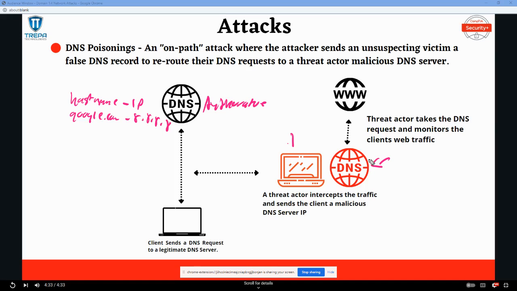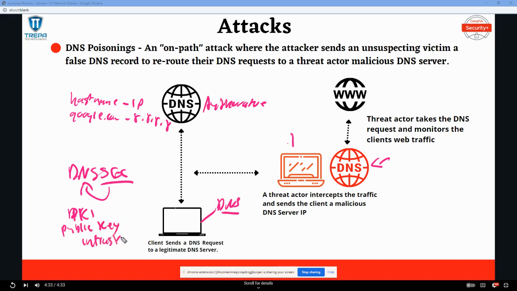A way to protect against this attack is by implementing something called DNSSEC, which is a security extension attached to DNS packets or protocols, which will actually have those users' computers and their DNS packets authenticate to a DNS server using PKI, or the public key infrastructure, which we'll talk about later on in the series.